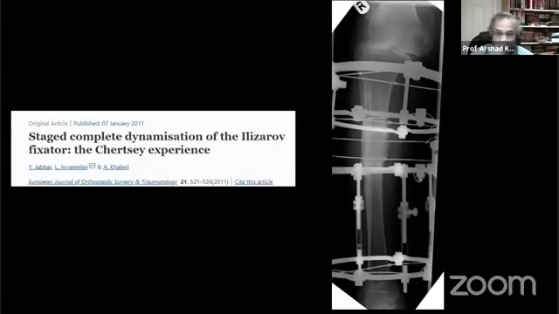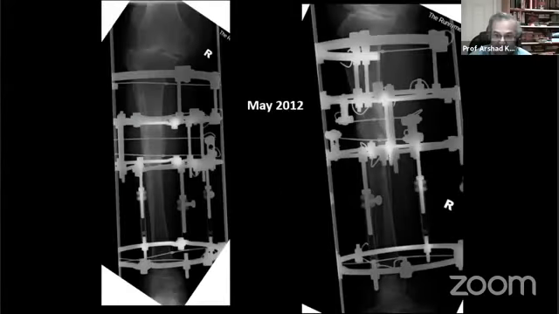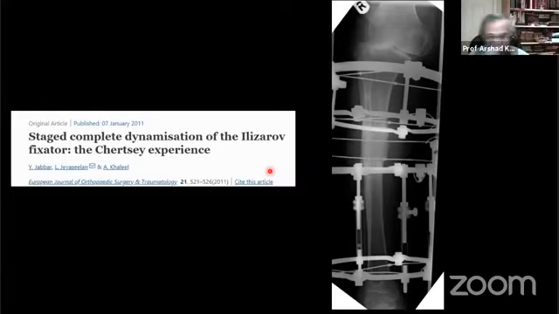So what we do is when we think that the patient's frame is joined, because we don't have patients like elsewhere, our patients are outpatients, what we do is in clinic, we take out these rods across the non-union or the fracture, and we make the patient walk for a couple of weeks. Okay, and if they don't get pain or deformity, we call it union. And we call it staged dynamization.